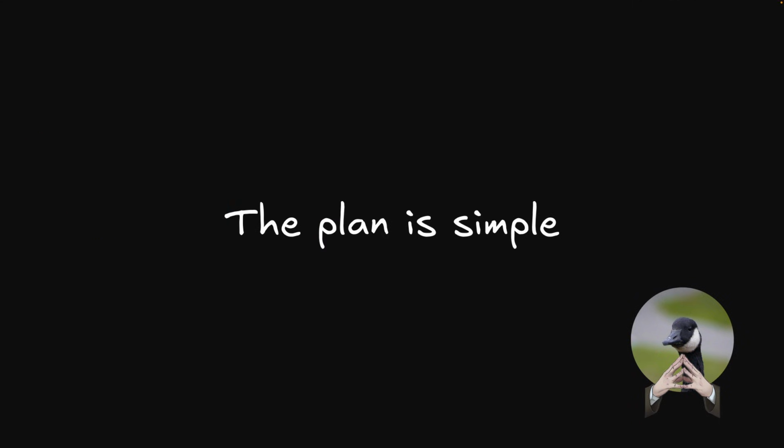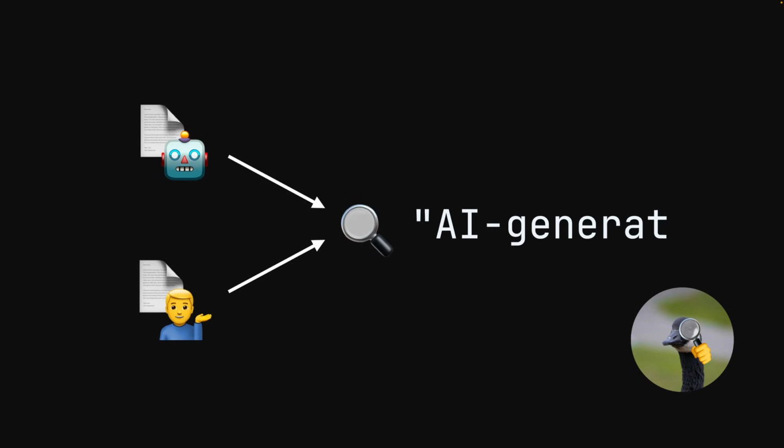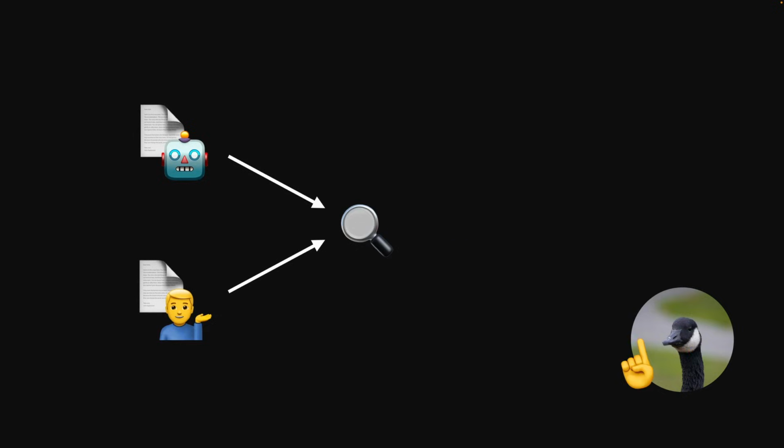The plan is simple. Step 1, get lots of examples of human and AI written text. Step 2, train a classifier to predict whether a given piece of text was written by an AI or a human. And step 3, profit?